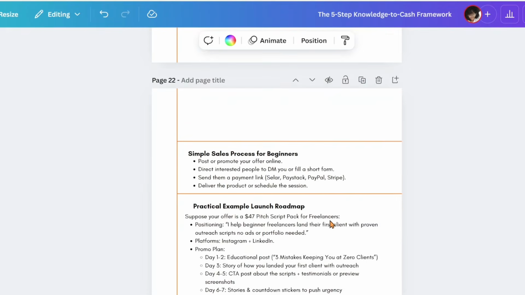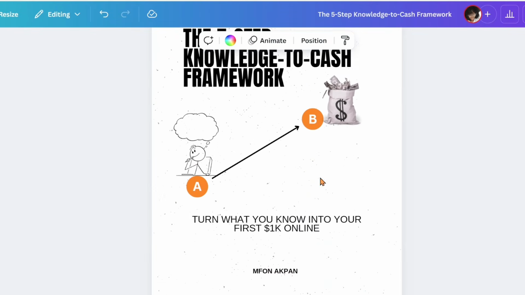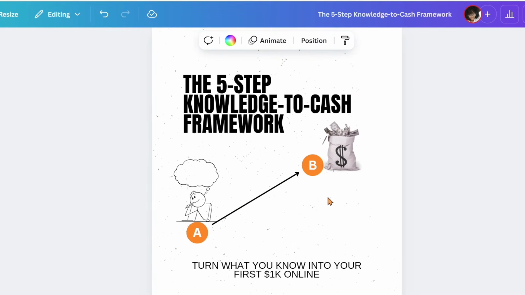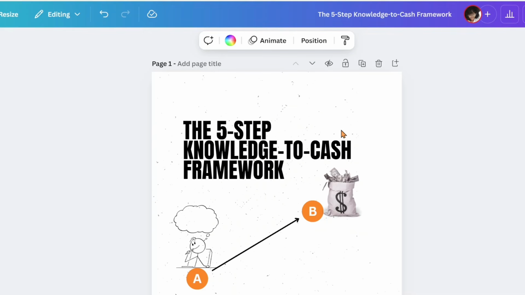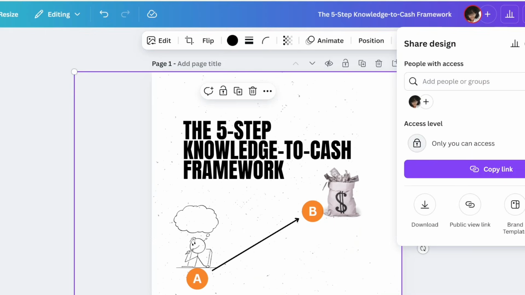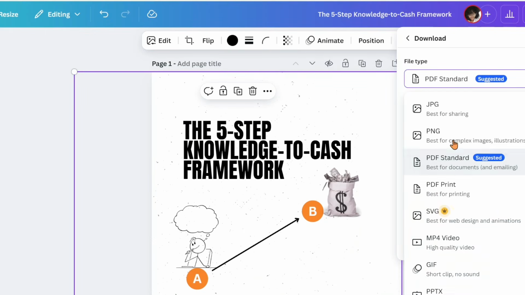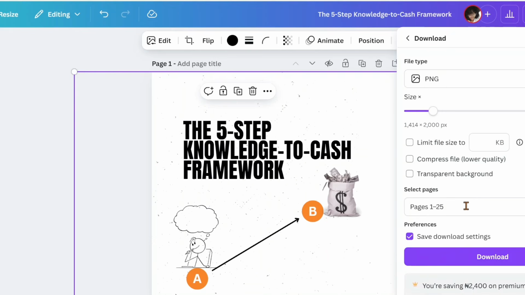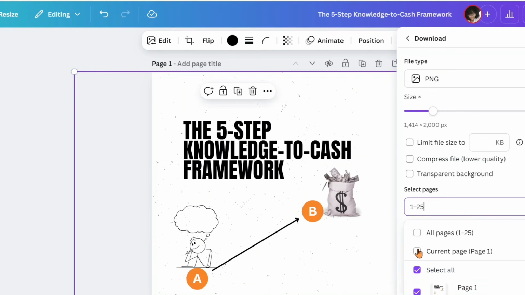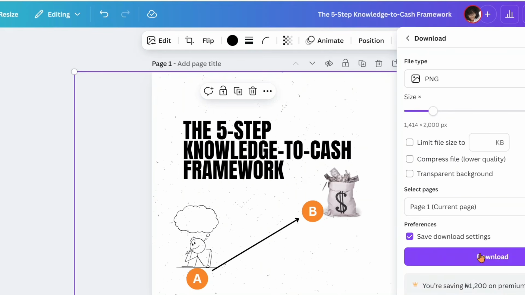The next thing we want to do now is to design the cover of our ebook. Say you want to design something so that you can use it to post on Instagram concerning your ebook. You can simply download this first cover, the cover page, simply by coming to share, come to download. Now, instead of PDF standard, you want to change it to PNG. You want to come to pages, click on pages, you come to current page, click on done, and then click on download. It's going to download just the first cover of the PDF.